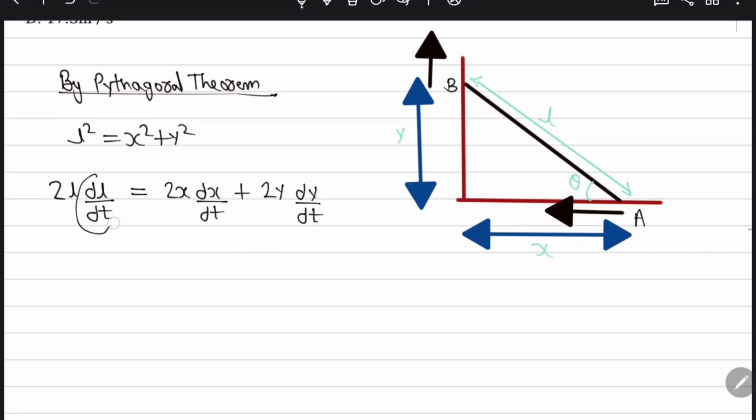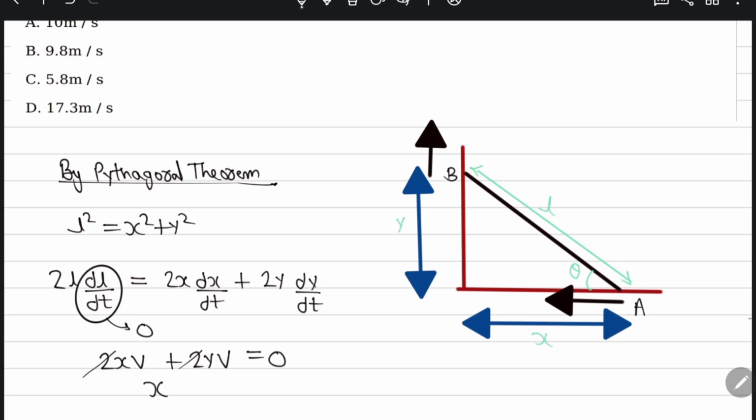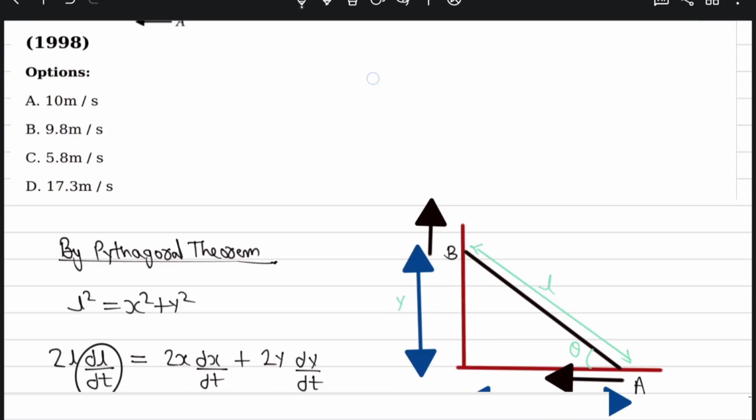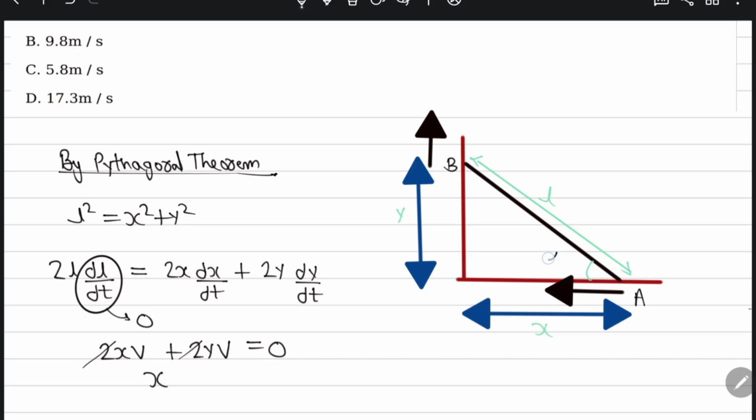And we know that the length remains constant. This is not changing, so this is going to be 0. So this becomes 2x v plus 2y v is equal to 0. So what is going to happen here? The 2 and 2 cancel. And in this they have given this angle alpha is 60 degrees.